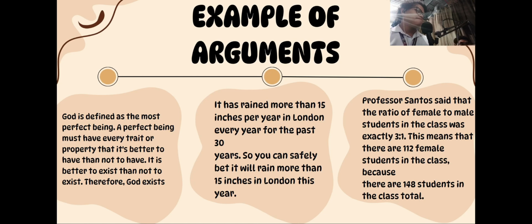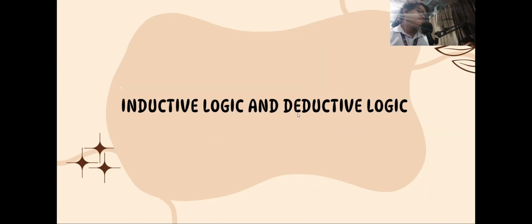The third one is a math-based argument. If the class has a 3-to-1 ratio of girls to boys and 148 students in total, then we can figure out that there are 112 girls. This is based on numbers and calculations. Now for the inductive logic and deductive logic, we have Mr. Mark Tadena.